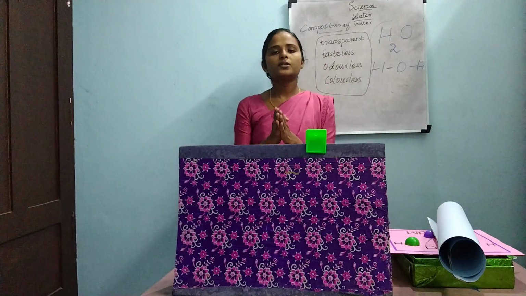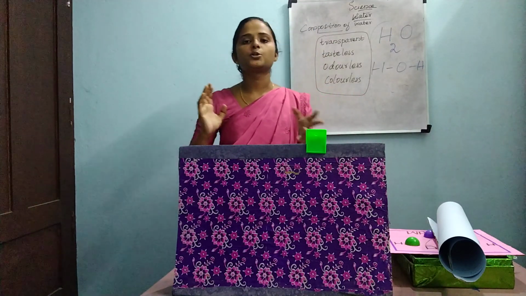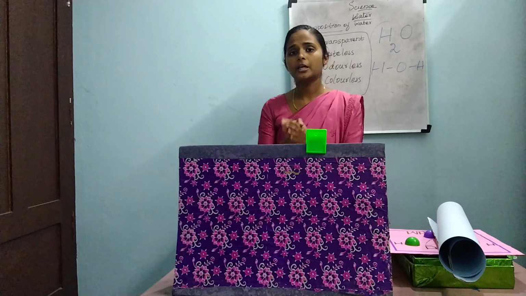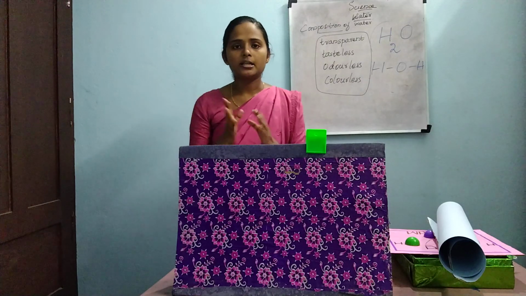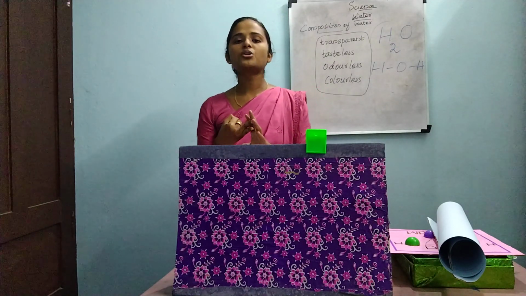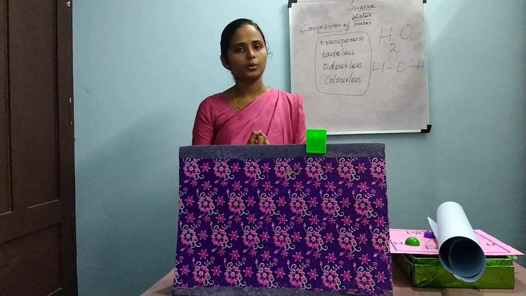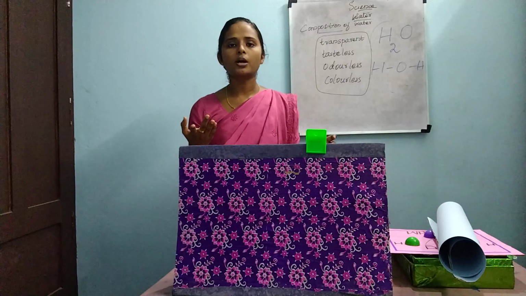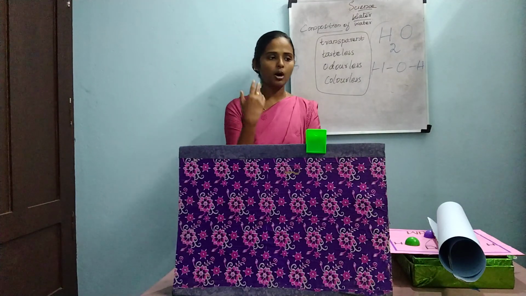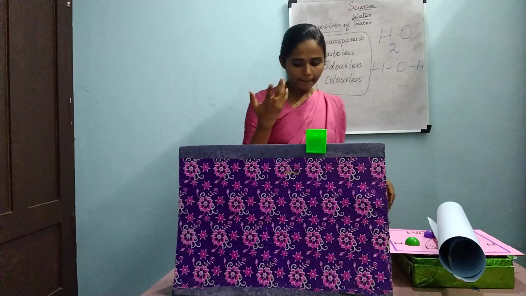The physical condition of the water changes from place to place. For example, in Antarctica, the water is in the form of solid, right? In the ocean, the water is in the form of liquid. In moisture, the water is in the form of gas. This is the physical state of the water that changes from place to place.